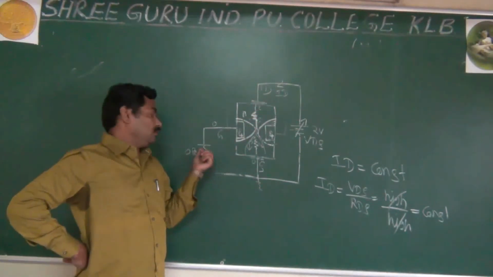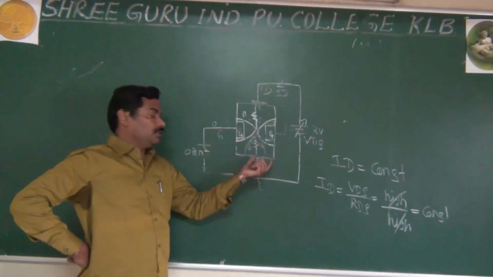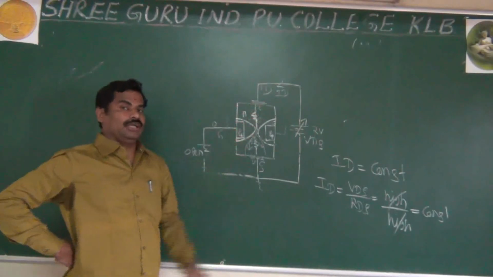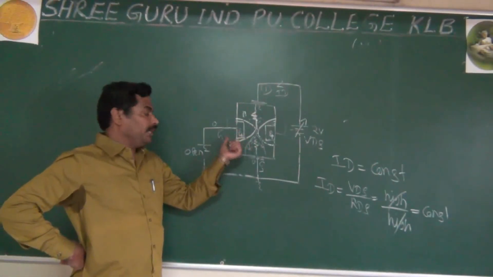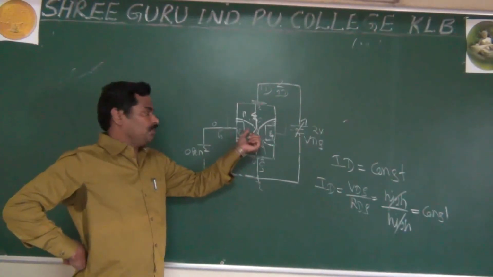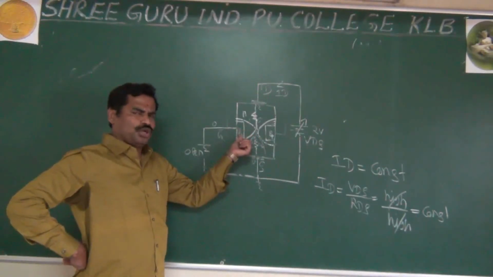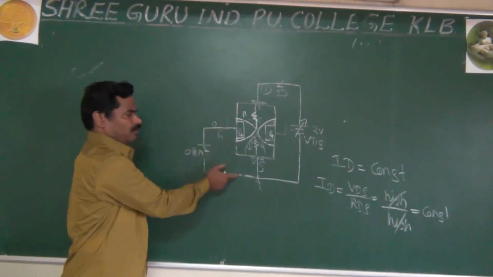Whatever gate source voltage you apply, this voltage will control the movement of electrons from source to drain. That's why, as I said, you reverse bias the gate and source. Because if you do not reverse bias, the depletion layer does not form, or the depletion layer forms but is not increasing. If you apply forward bias here,